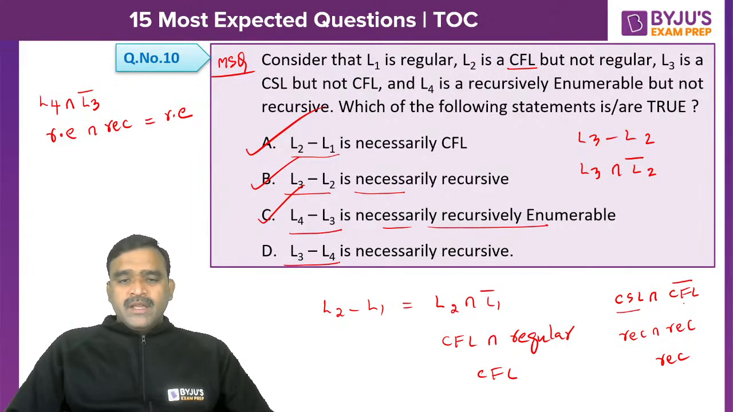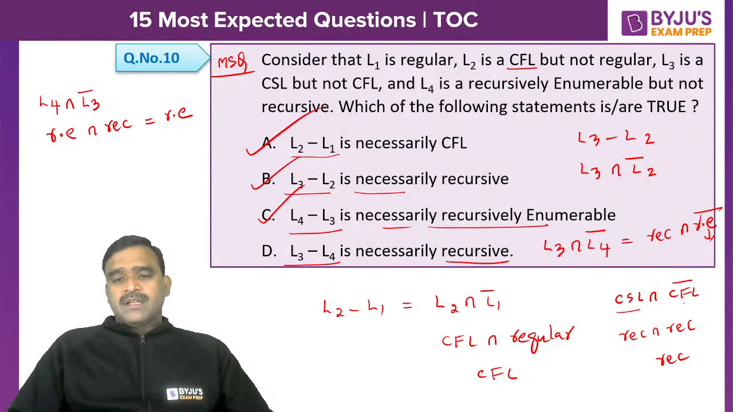And L3 minus L4 is necessarily recursive. So it is written as L3 intersection L4 complement. What is L3? It is a recursive language because every CSL is recursive. Intersection recursively enumerable complement is not recursive, right? So its intersection also is not necessarily recursive. So this is false. So the only right options here are A, B, C.